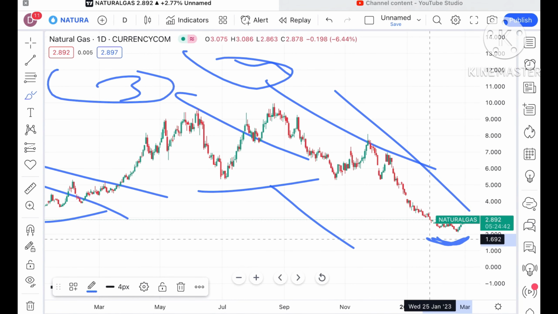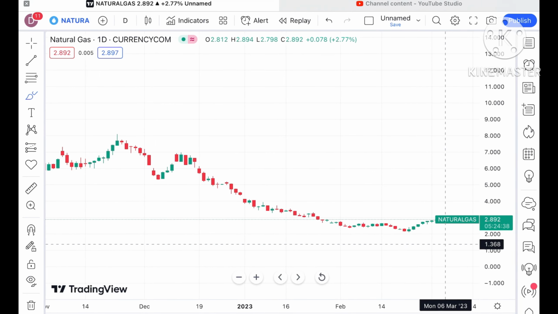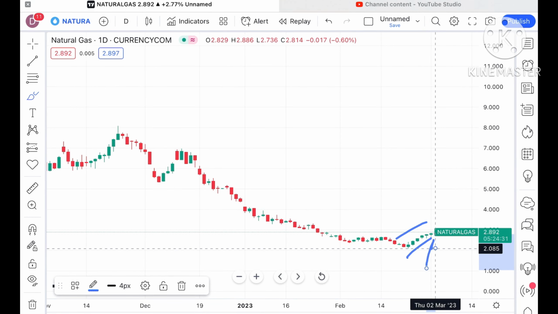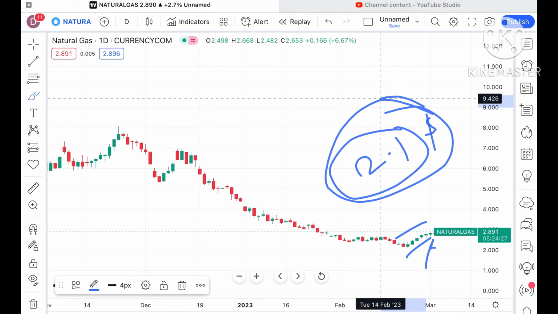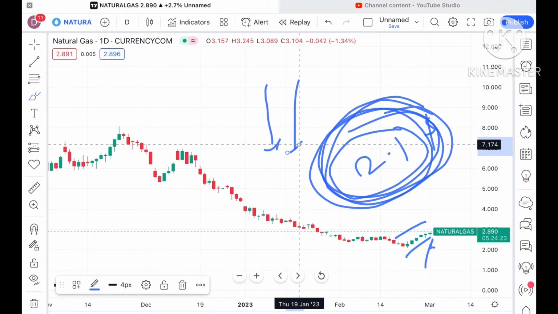If you look at this particular trend, a swing is forming here. Now in this swing, you can see all green candles are forming. Okay, that means a support, around $2.1 is a strong support. Okay, so keep this in mind. Once the price falls below this particular level, chances can be high it can move further low.